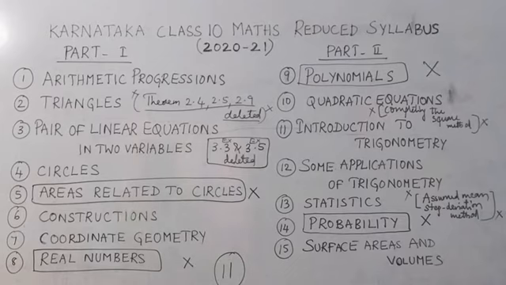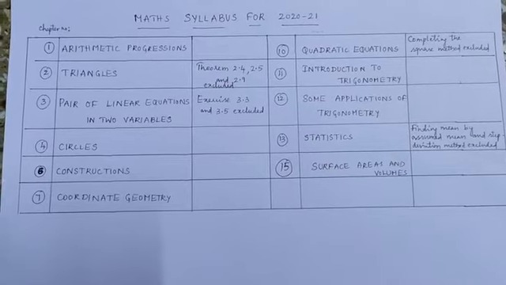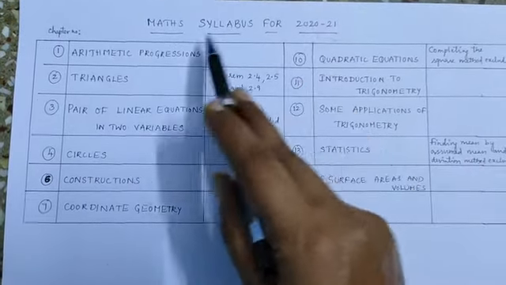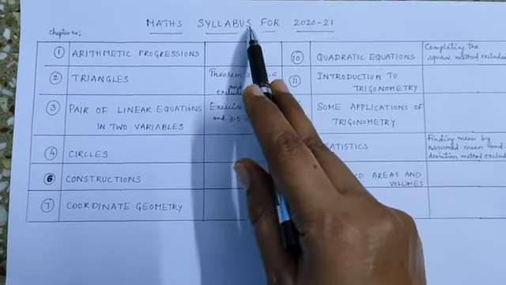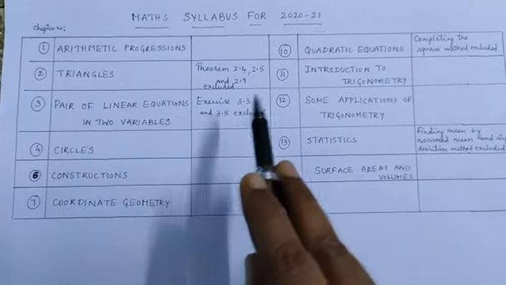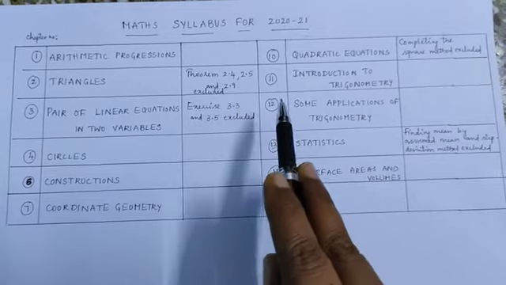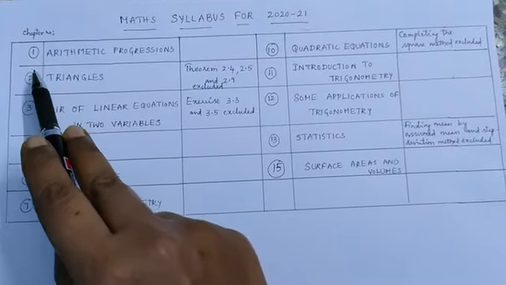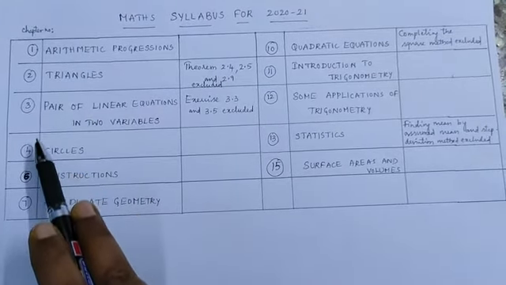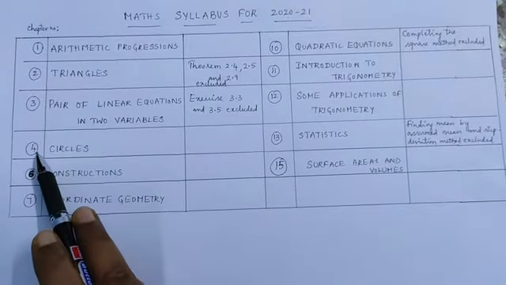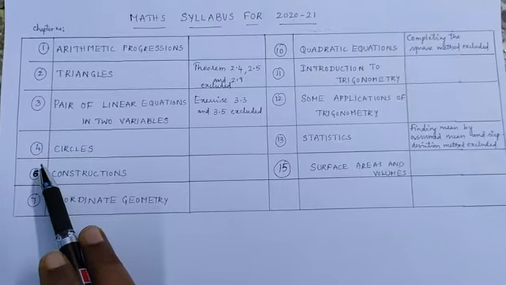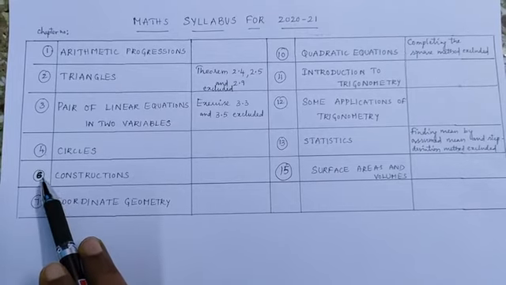I'll give you a clear idea regarding it. So here we can see the complete syllabus for 2020-21 maths. Along with that, a few portions have been deleted in a few chapters, given here next to the chapter name. And in the first column you can see the chapter number. I haven't given the chapter numbers continuously, because if you look at 1, 2, 3, 4, after the 4th chapter it should be the 5th one, areas related to circles, and that has been deleted. But I have given chapter 6 only, as per the textbook chapter number.